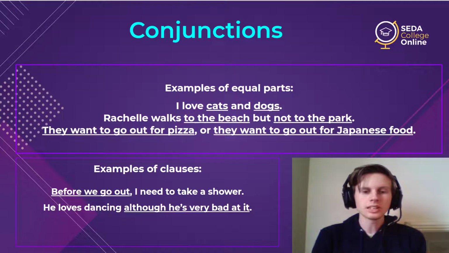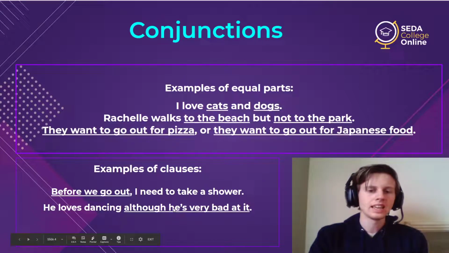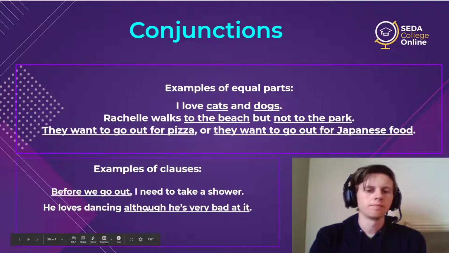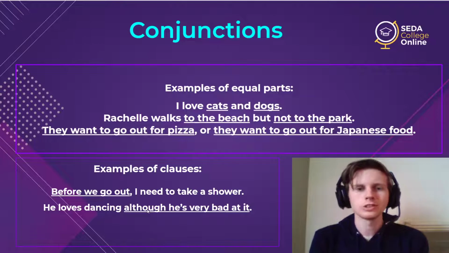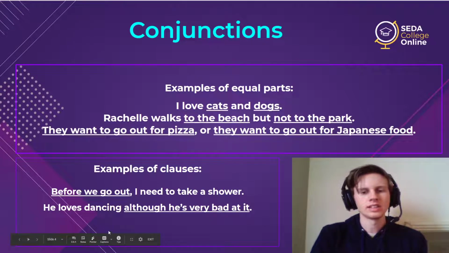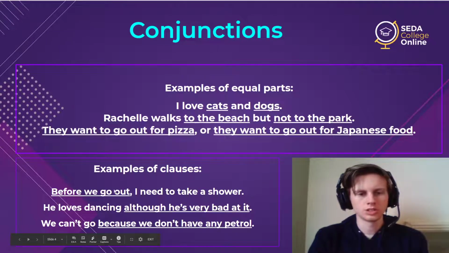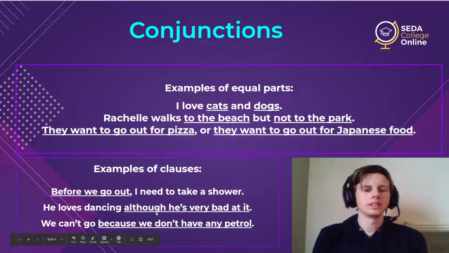And so we can see here we still have two sentences. He is very bad at it. He loves dancing. And I want a conjunction here, so I put them together with although. And that way it shows that these ideas, these sentences, are really one. Or another one, we can't go out because we don't have any petrol. As you can see, all of these conjunctions are connecting whole clauses together. And that's their purpose.